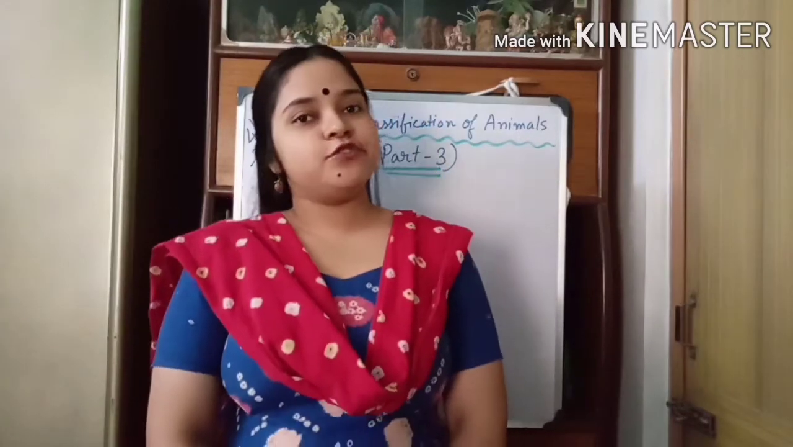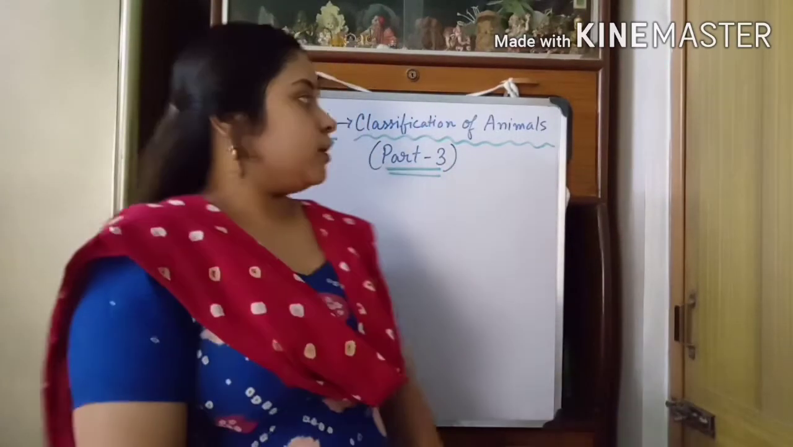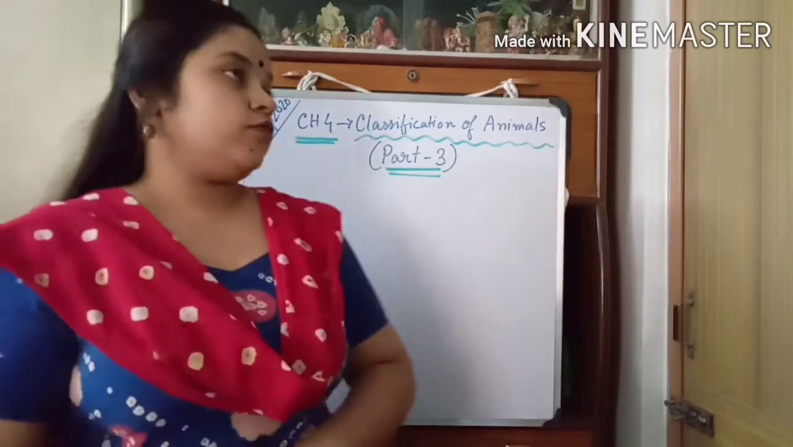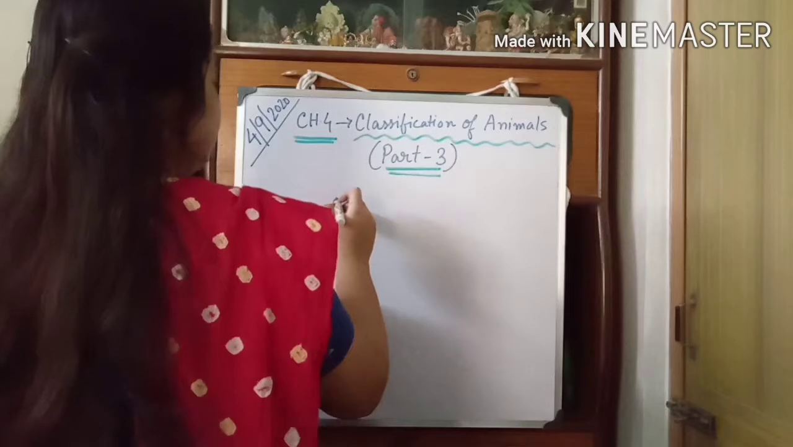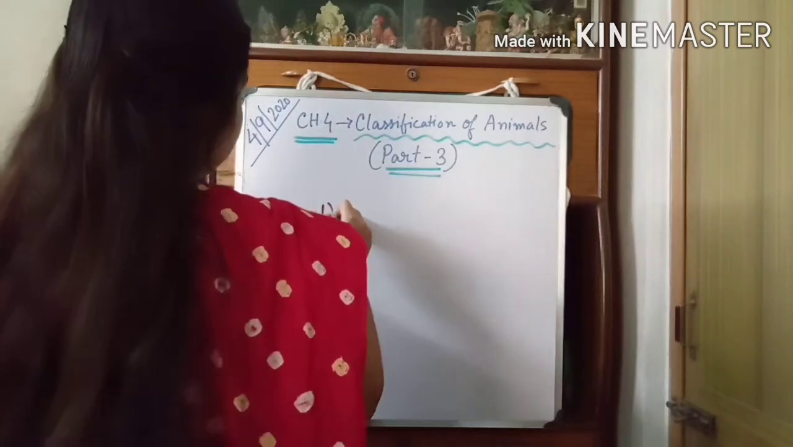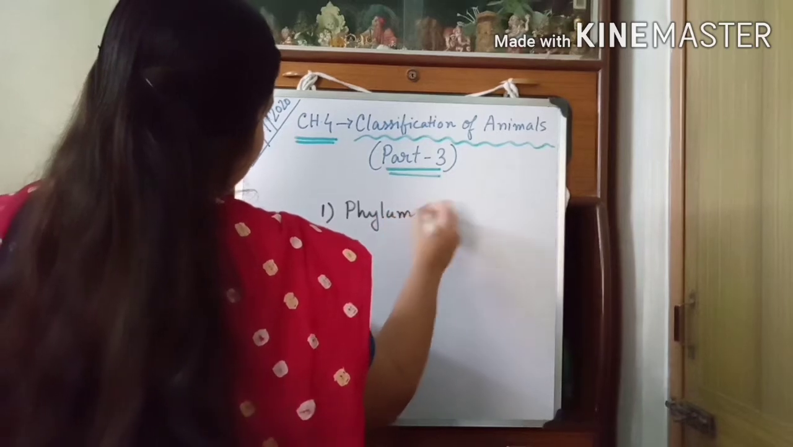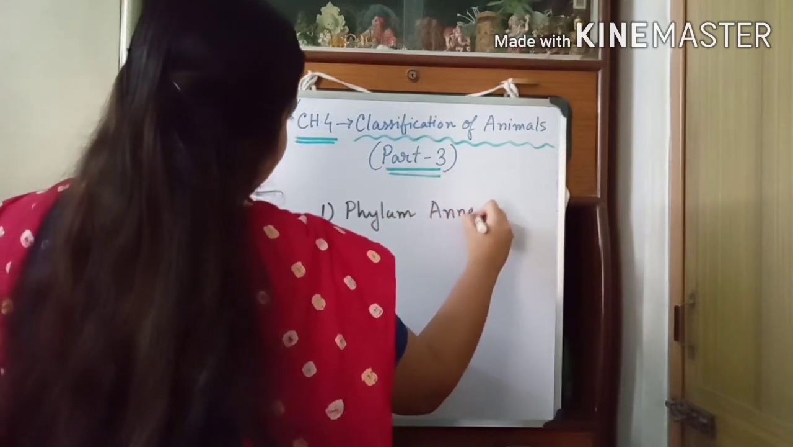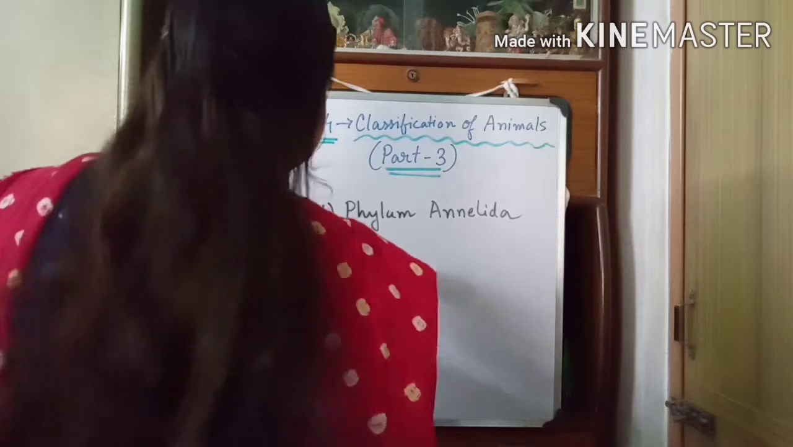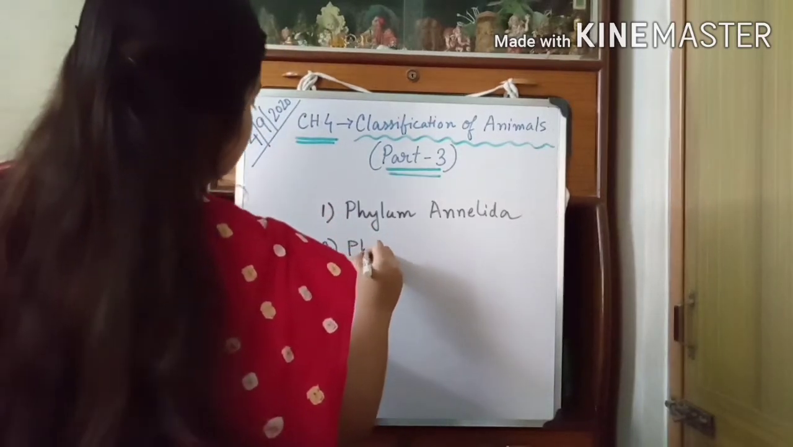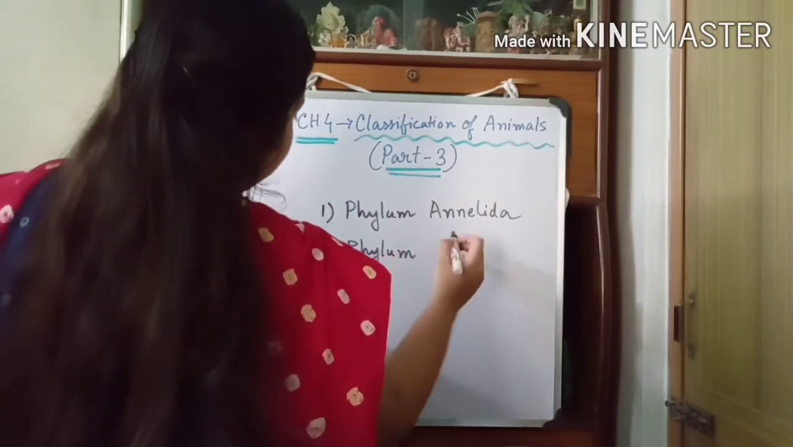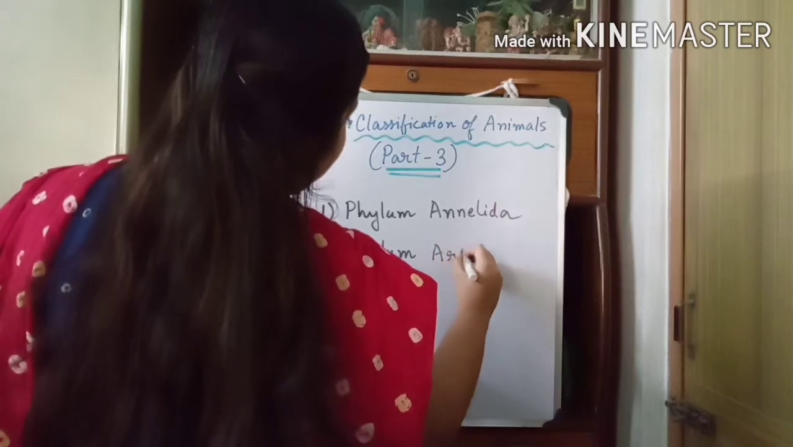And welcome back again to your biology class. This is the third video session of chapter 4, classification of animals. In this video session we will be talking about the next two phyla, that is phylum Annelida and phylum Arthropoda.